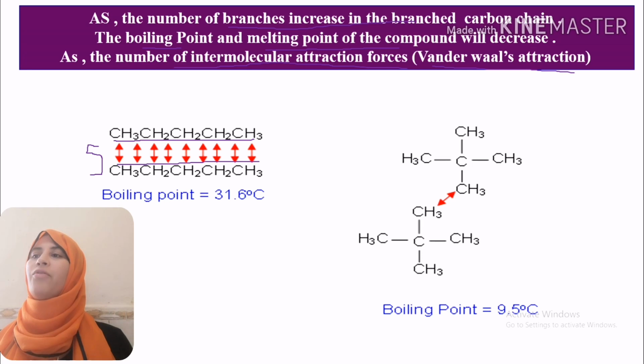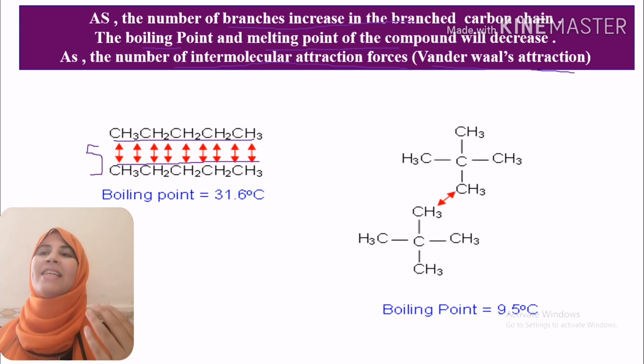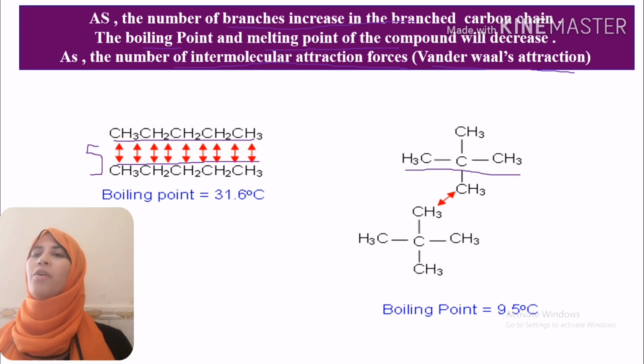But in the case of our branched compound, another chain isomer, 2,2-dimethylpropane, we have exactly the same molecular formula, C5H12, but different isomers.